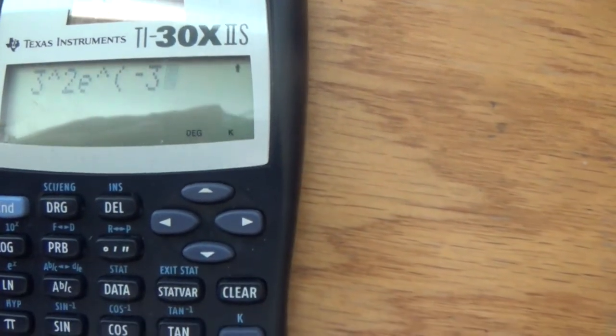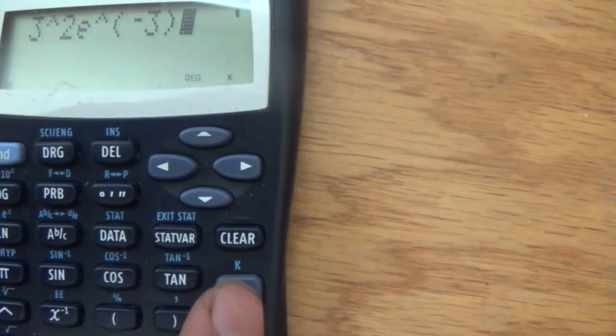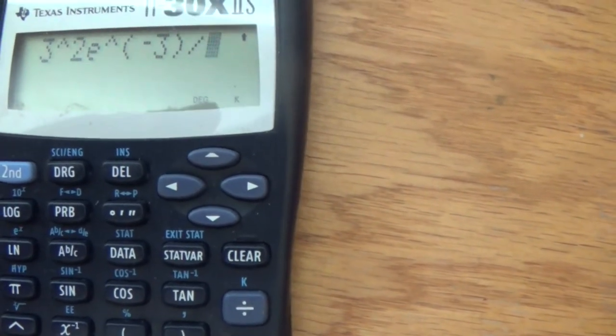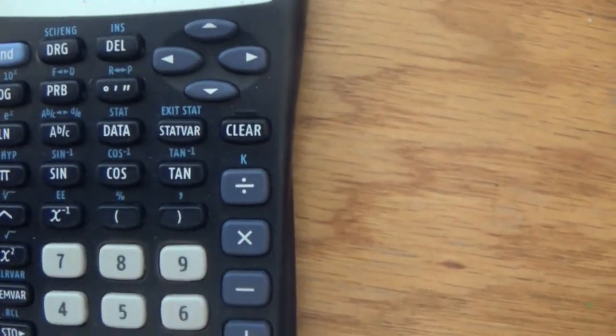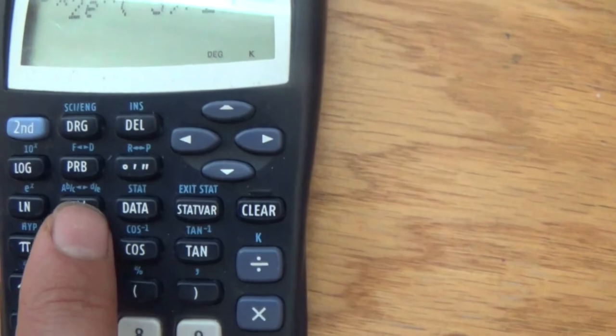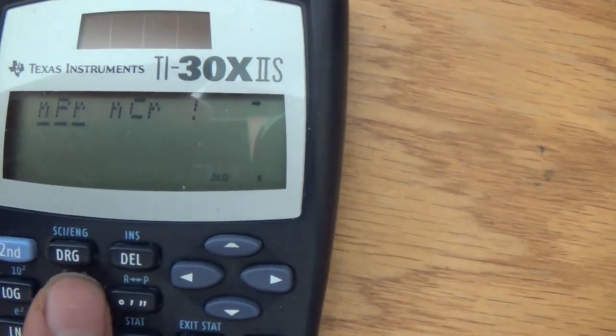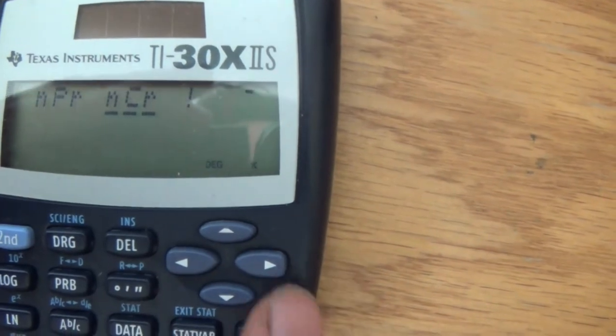I'm going to close off this parentheses, and then we will divide by 2 factorial. So we'll type in 2, and then we'll go back to PRB, and then select the factorial option.